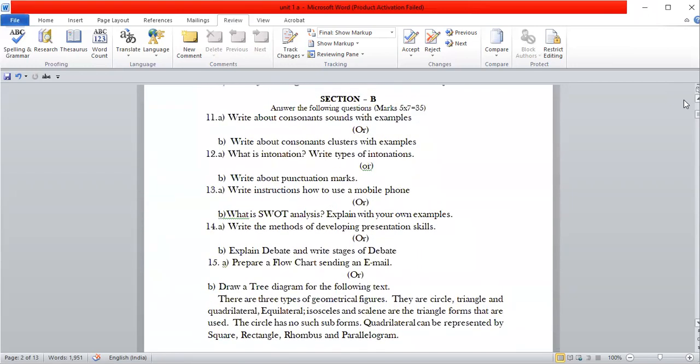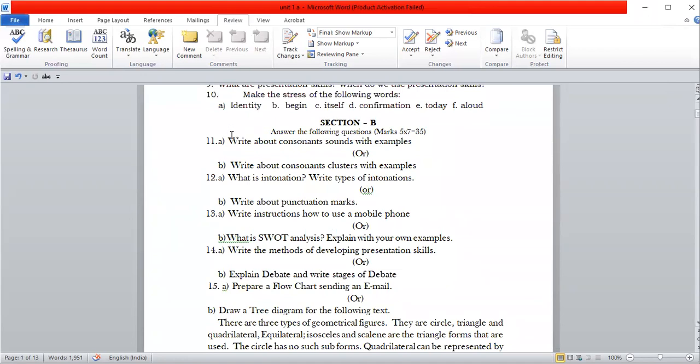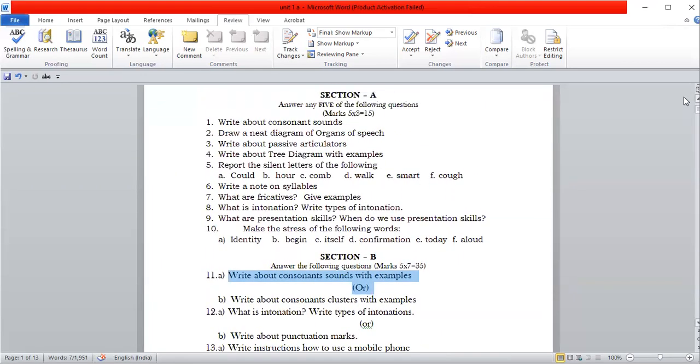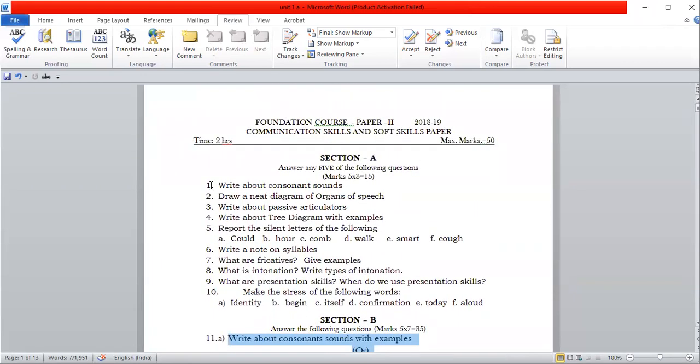If we go back to the model question paper, you have got consonant sounds. This is from the first unit. And even write about consonant sounds in your short answer. Organs of speech, it is also from the first unit itself. Yeah, passive articulators, it is from the first unit only. And fricatives, it is also from the first unit.